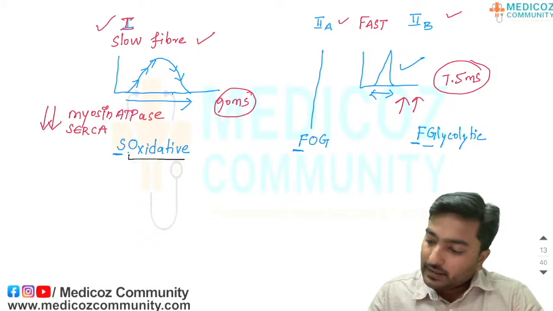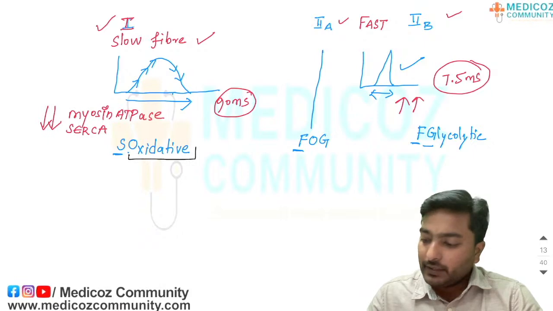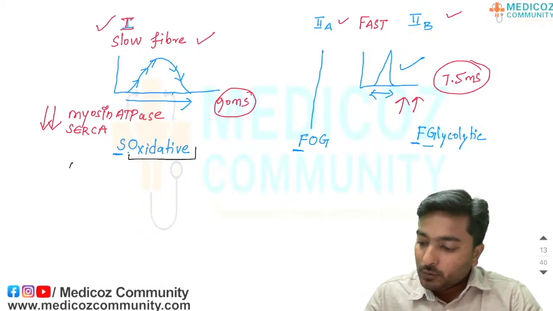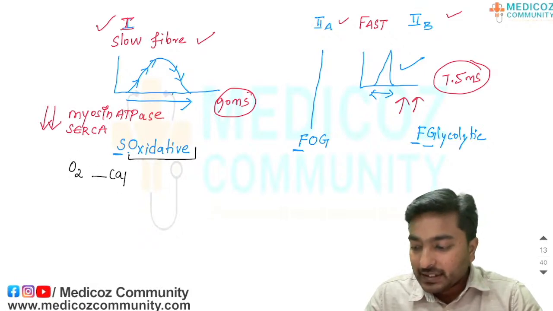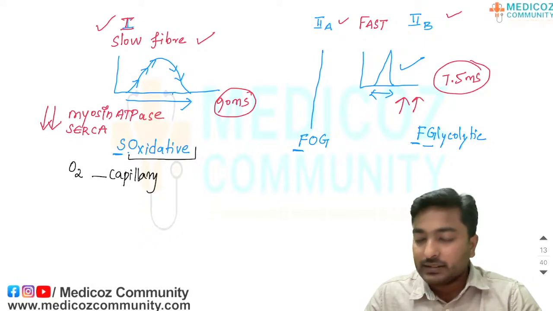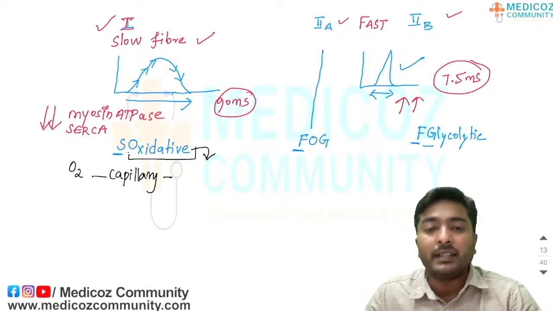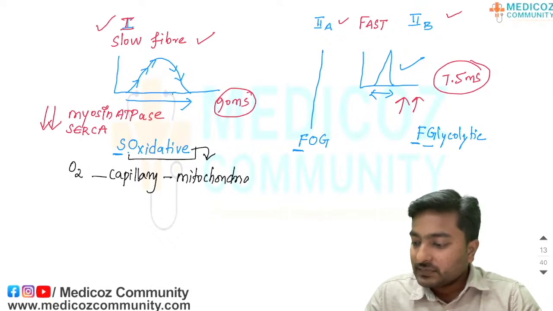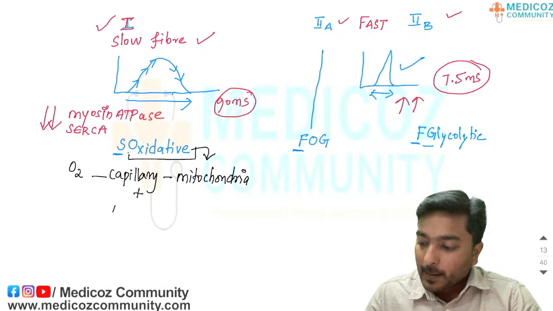Since it requires oxidative metabolism, we need more oxygen supply, right? If we want to supply more oxygen, we should have a high capillary density, because once the capillary density is high, the oxygen delivered to the areas will be high, and in order to carry out this oxidative metabolism, we need mitochondria and plus myoglobin.